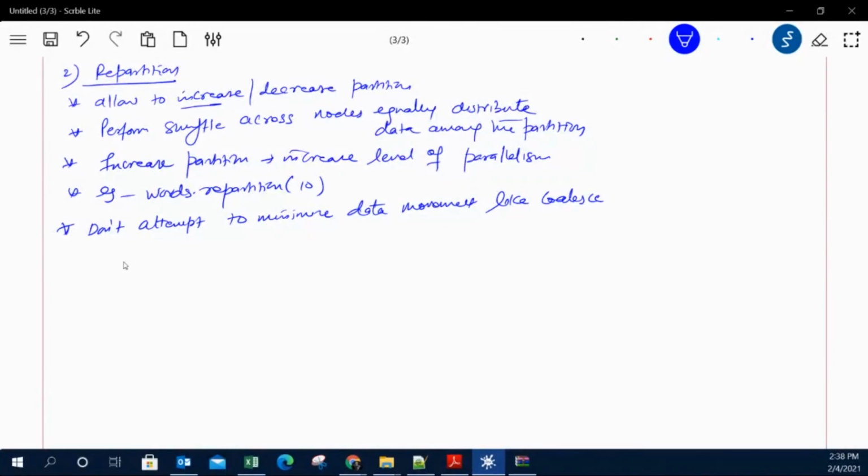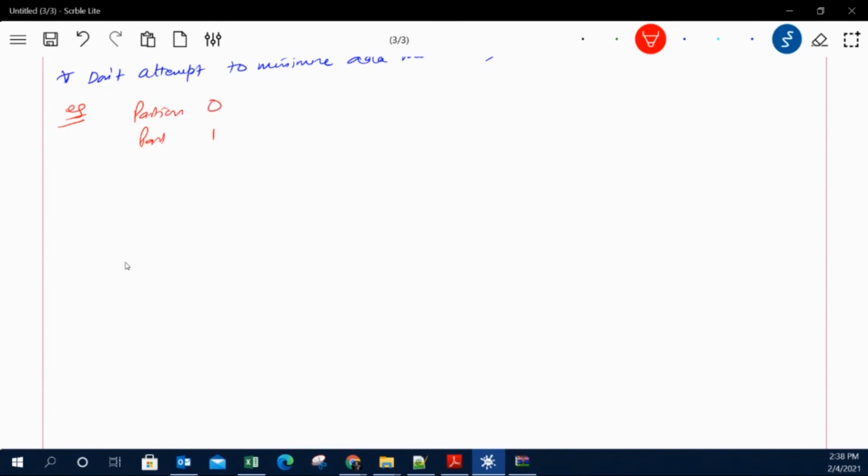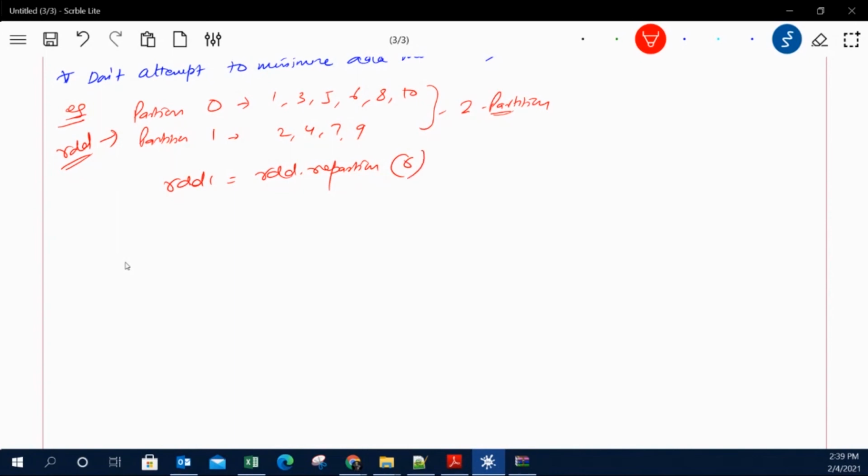Okay, so now to understand this much better, let's take an example. Let's say we have partition 0 and 1, and in partition 0 we have data 1, 3, 5, 6, 8, 10. I'm just writing some random numbers. That means you have how many partitions? 2 partitions. And this is your RDD. So RDD1 is equal to RDD.repartition, and then you apply, let's say, 6. So you are increasing the number of partitions.